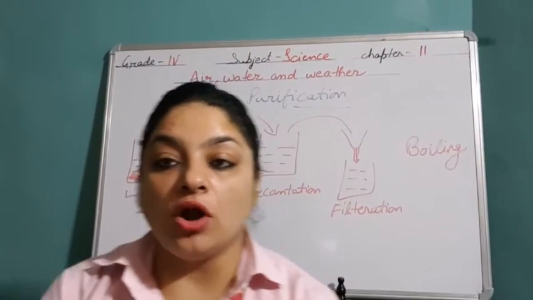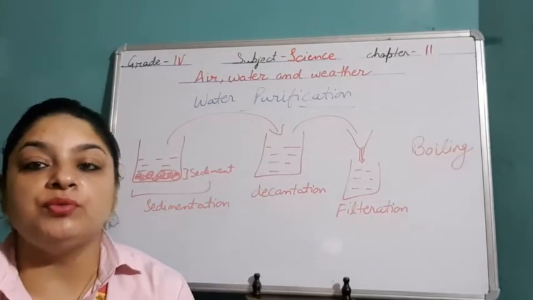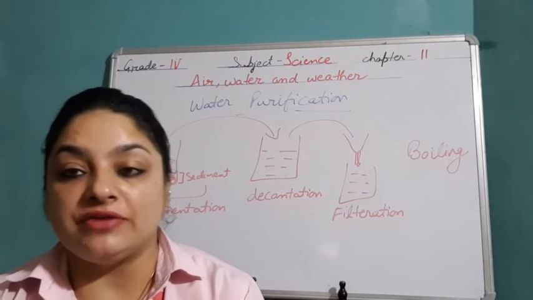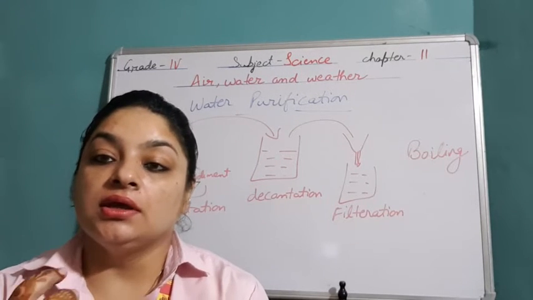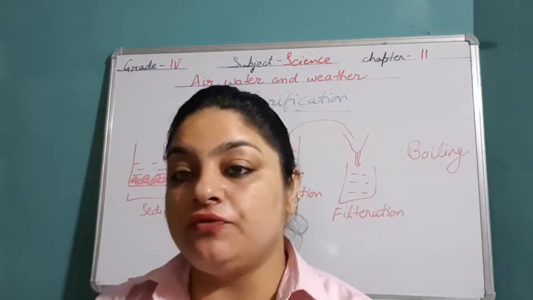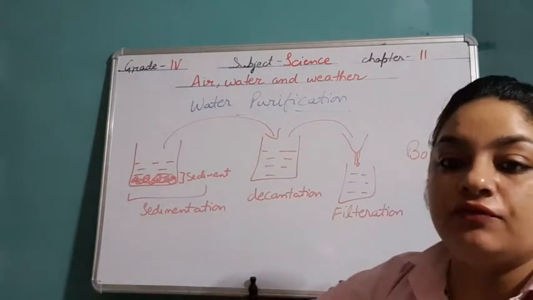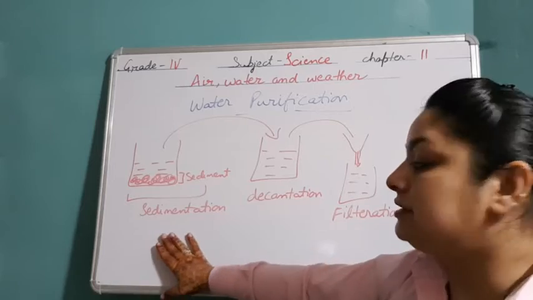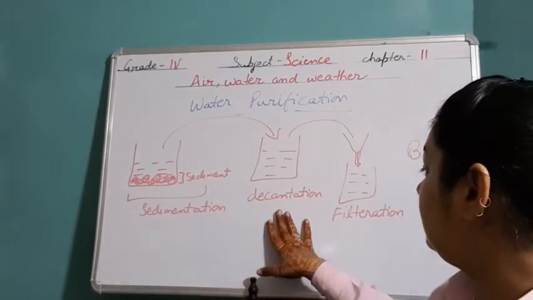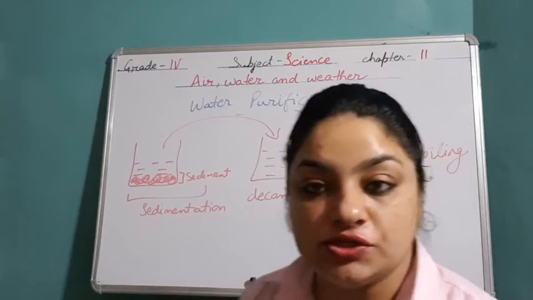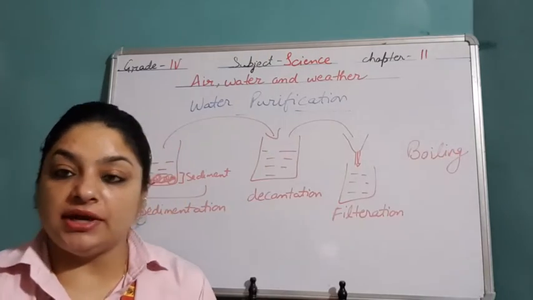You know that water contains so many impurities, and it is very important to purify that water. If we drink impure water, then we will fall ill, right? So for the water purification, we have different methods. First of all, sedimentation, decantation, filtration, boiling, and chlorination. Now, first of all, what is sedimentation?